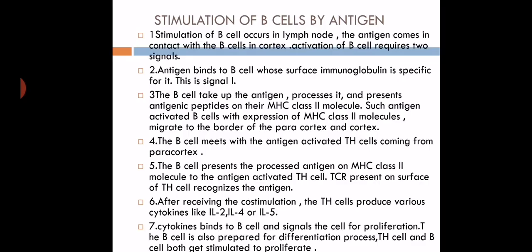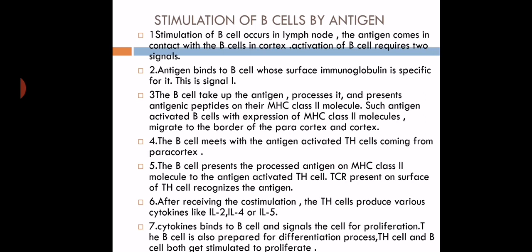Now we are going to discuss how the B cell, or B lymphocytic cell, gets stimulated by the antigen. Actually, the stimulation of B cell occurs in the lymph node. We know that the lymph node is the lymphoid organ which provides the site for maturation and development of B cells. So the antigen comes in contact with the B cell in the cortical region, and activation of the B cell requires two signals. Again, in the case of T cell we also discussed that two signals are required. Here also, for the stimulation or activation of the B cell, signals are required.